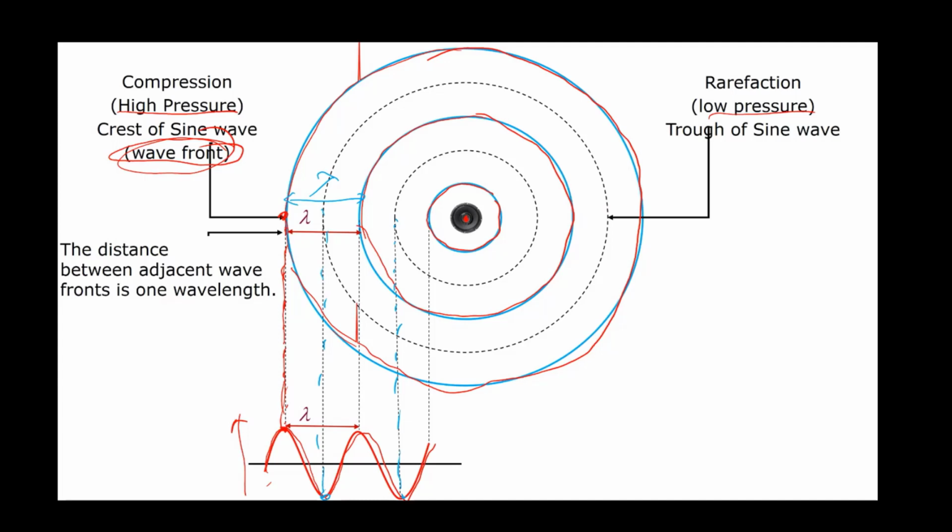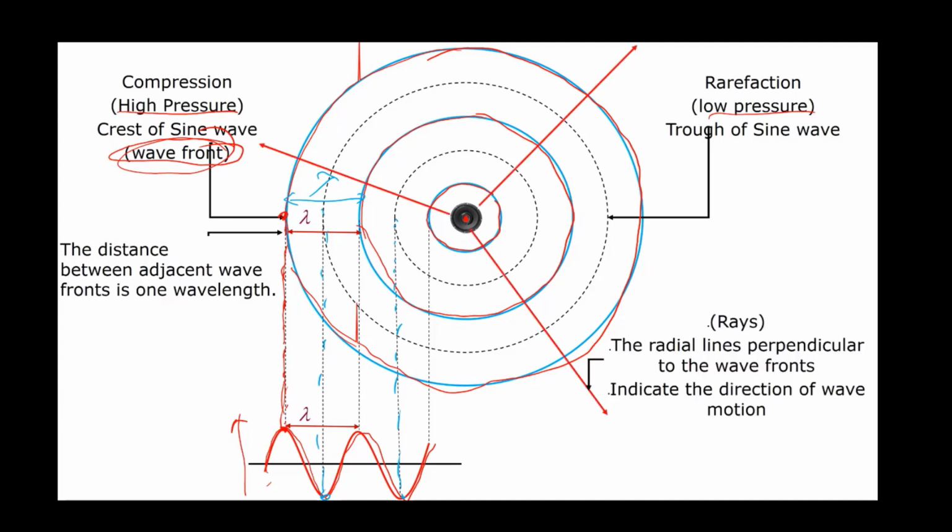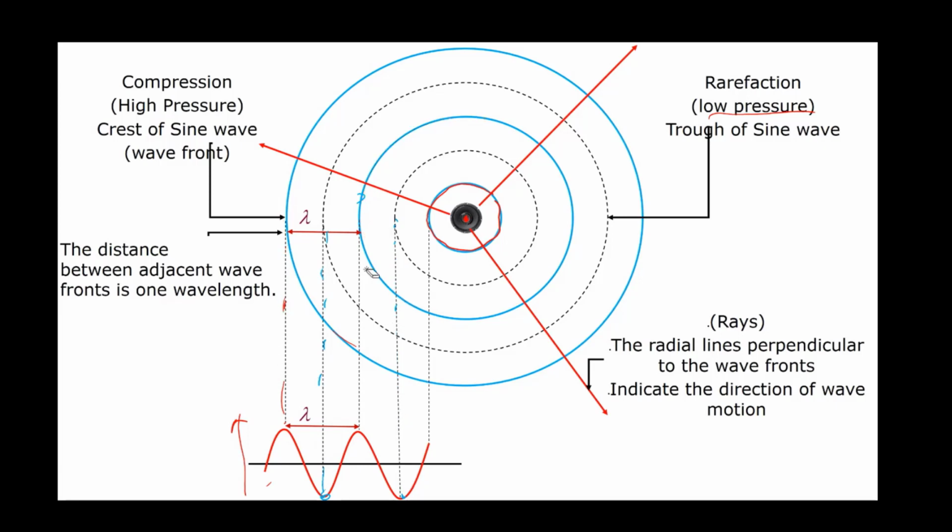And also we have radial lines, which indicate the direction of the wave motion, in which direction this wave is moving. So these rays are representing that. Rays are radial lines. When we say radial, you will understand along the radius.